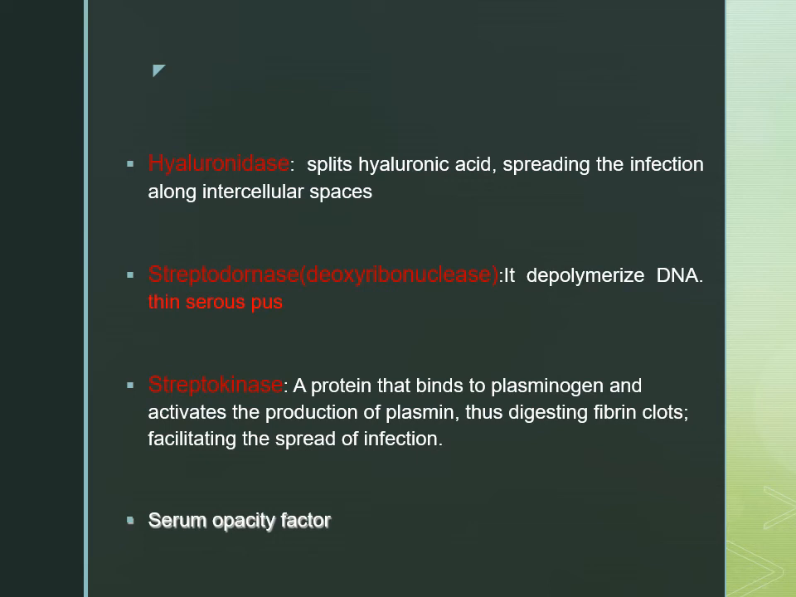Then the hyaluronidase enzyme will split the hyaluronic acid and spread the infection. Streptodornase, also known as DNase, depolymerizes the DNA and it lyses the pus. So the pus of streptococcal infection is serous pus. It is watery. When we see staphylococcus pus, it is thick in nature. This is due to the activity of this enzyme. Then streptokinase activates the production of plasmin and digests the fibrin clots. So it will also help the spread of infection.